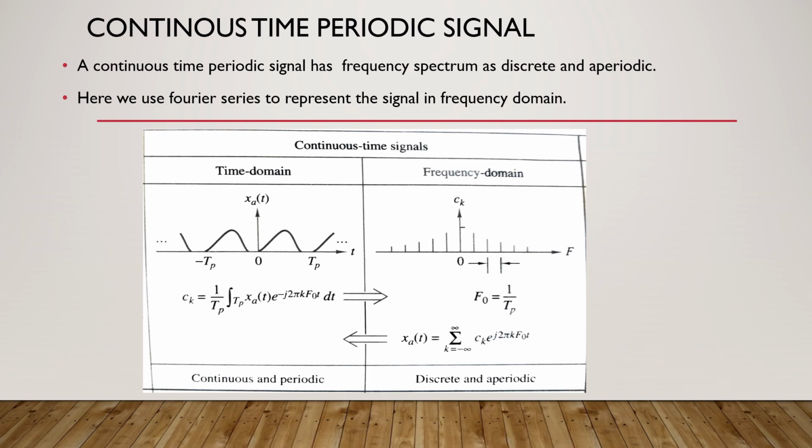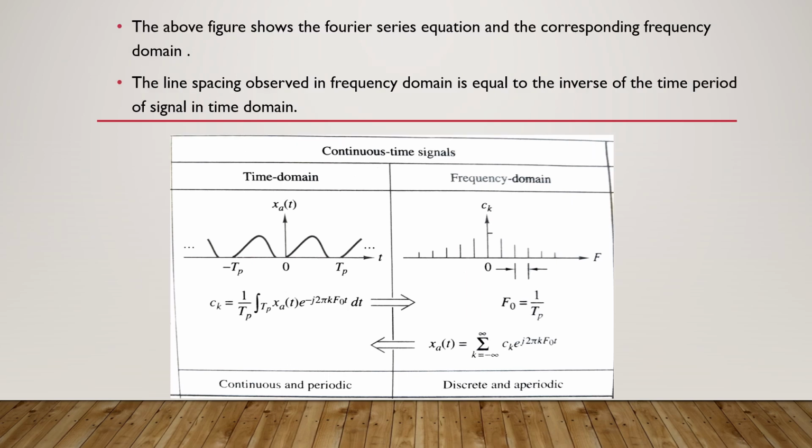A continuous time periodic signal has frequency spectrum as discrete and aperiodic. Here we use Fourier series to represent the signal in frequency domain. The below figure shows the time domain and frequency domain of the continuous time periodic signal. So a continuous time periodic signal's frequency domain is obtained by the Fourier series equation, and the line spacing is observed as the inverse of the time period of the signal in time domain.